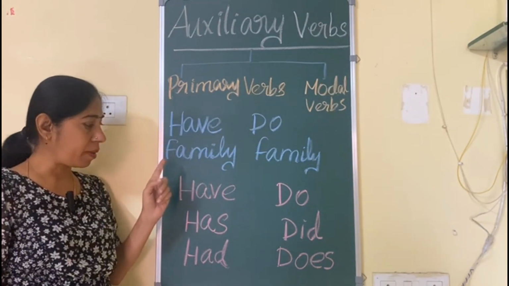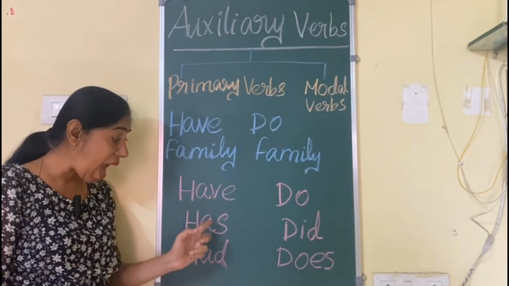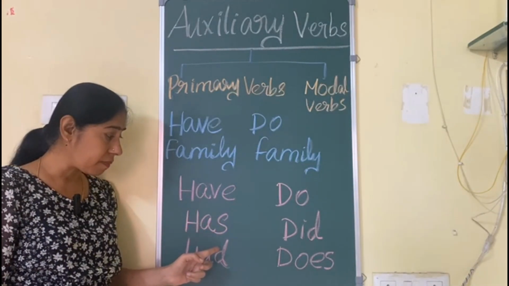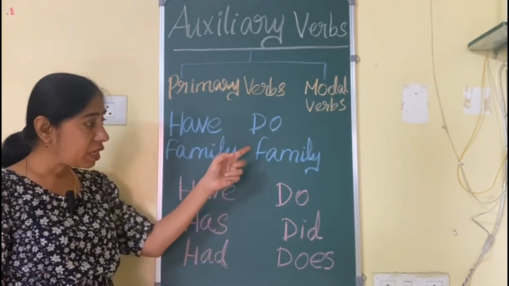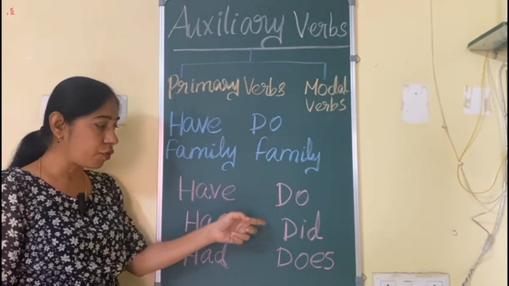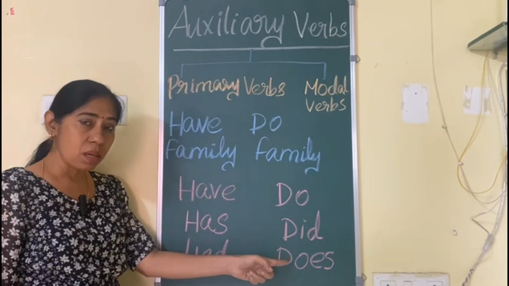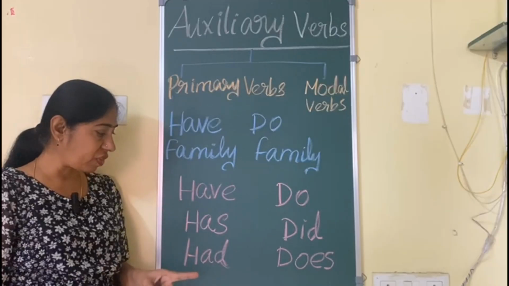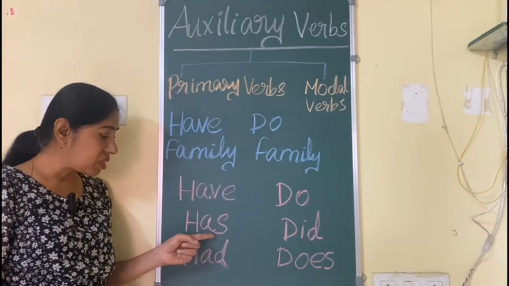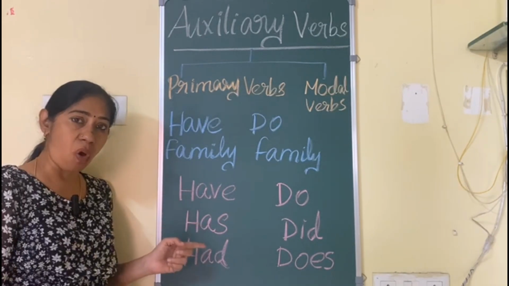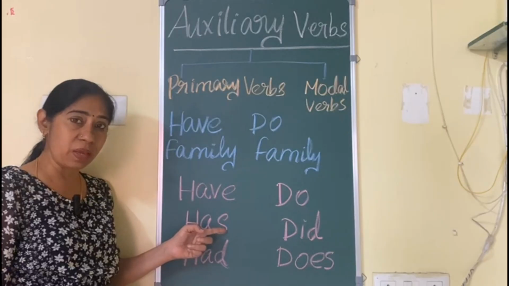First, in the have family, we have three: have, has, had. Then in the do family, we have three things: do, did, does. Here I would like to stress one thing. Parents shouldn't teach this as a z sound. It is wrong. Here you have to give the s sound. Okay, that's very, very important.